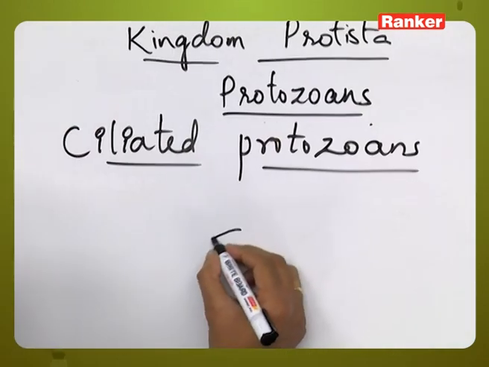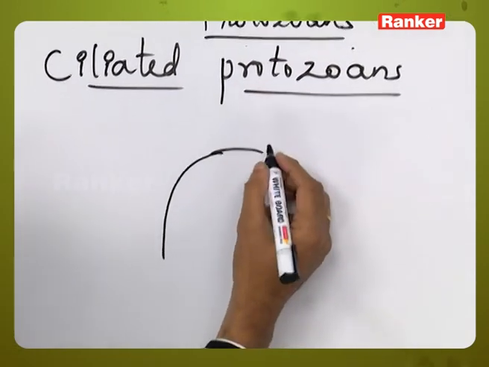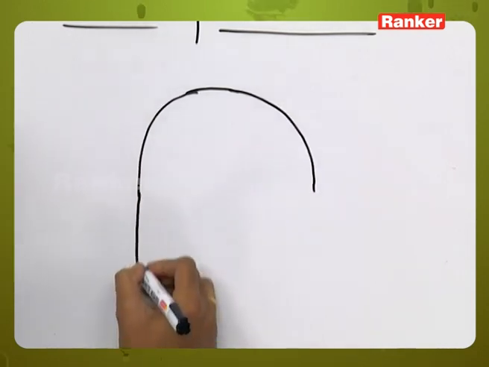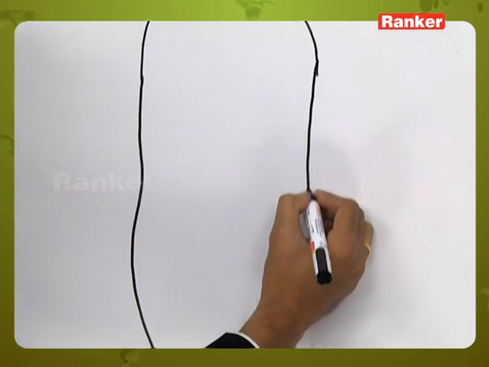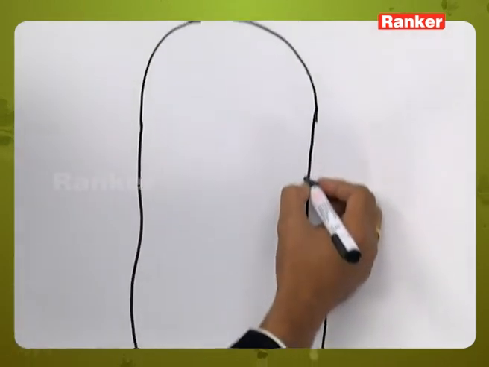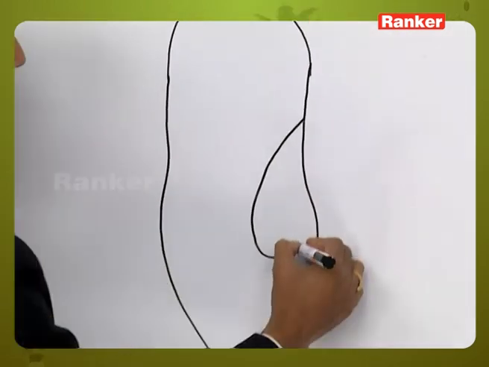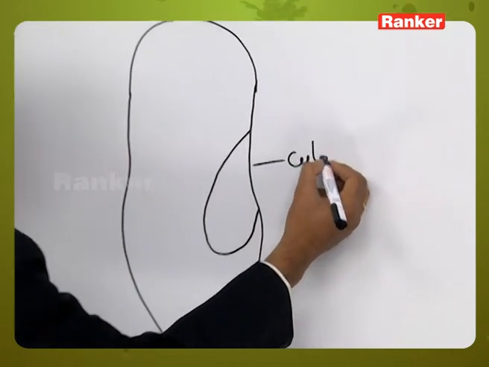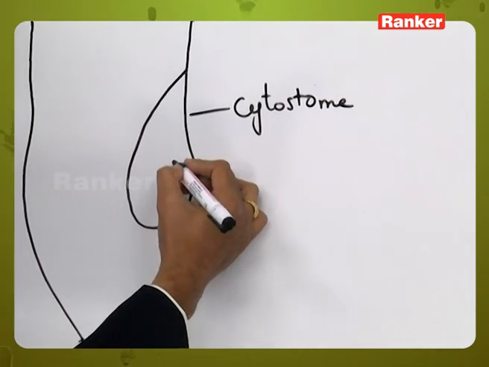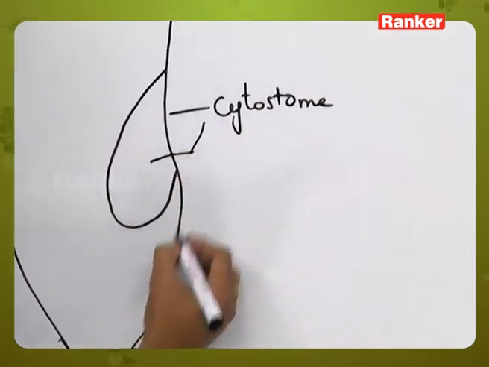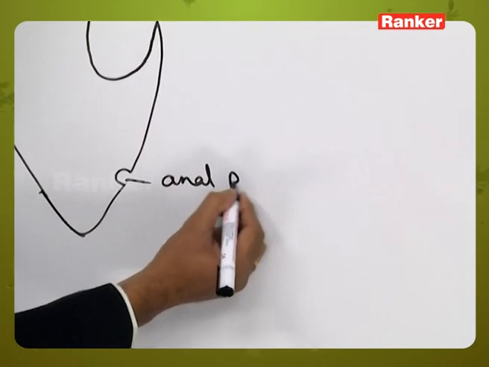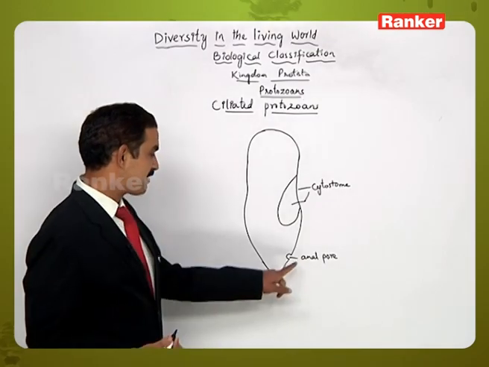So these are also aquatic in their nature, and these are having unicellular structure which are surrounded by some membrane, or we can say that membrane is called as a pellicle. The best example related to the ciliated protozoans is Paramecium, which is called as a slipper animalcule. This structure contains an opening like structure called as a cytostome, and the cytopharynx, along with this one, the anal pore is present somewhere here near, through which the undigested food matter will be thrown out.